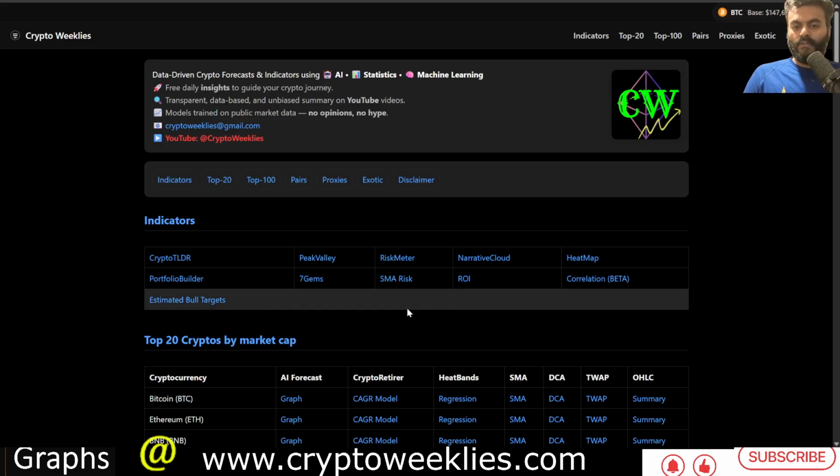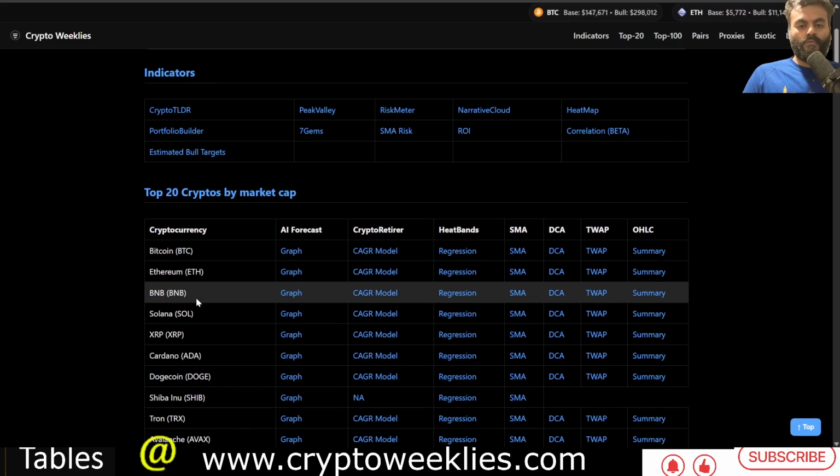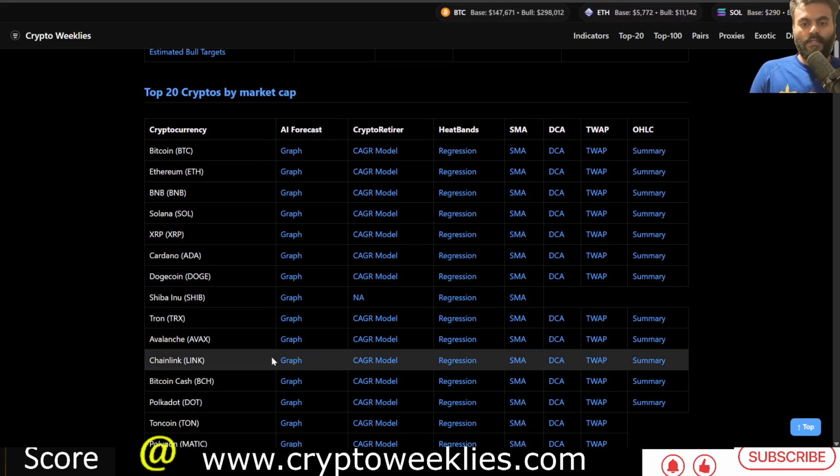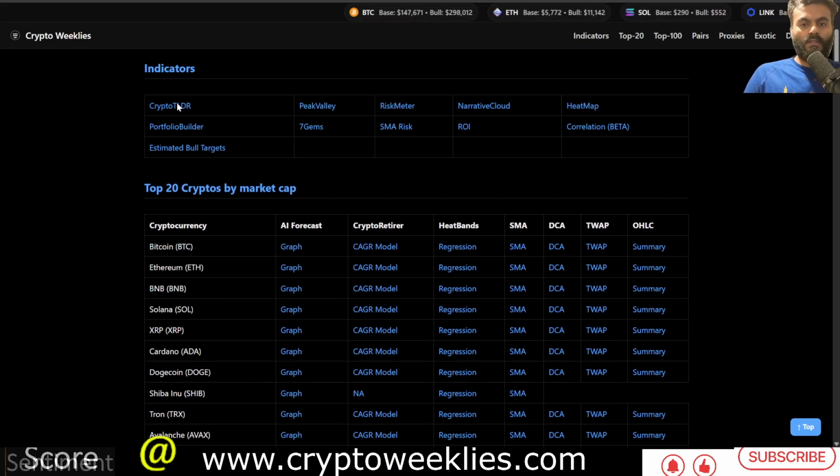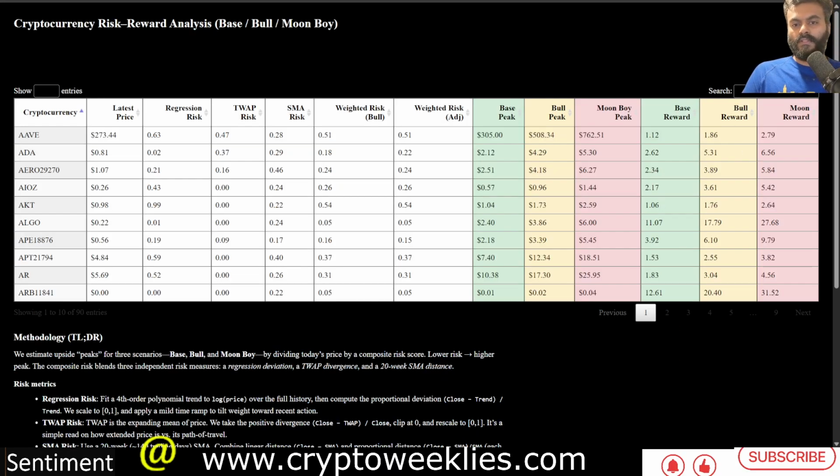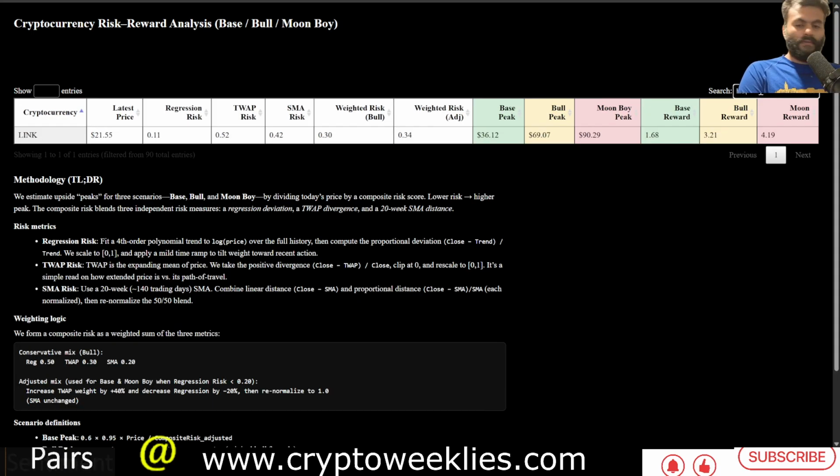In terms of the estimated bull run peak for Link as a confluence of all of these individual models, if you type in Link on this indicator, you would see that the current risk with Link as it stands, with 3 different models, is at 0.3. That means 30% risk. The current price is $21.